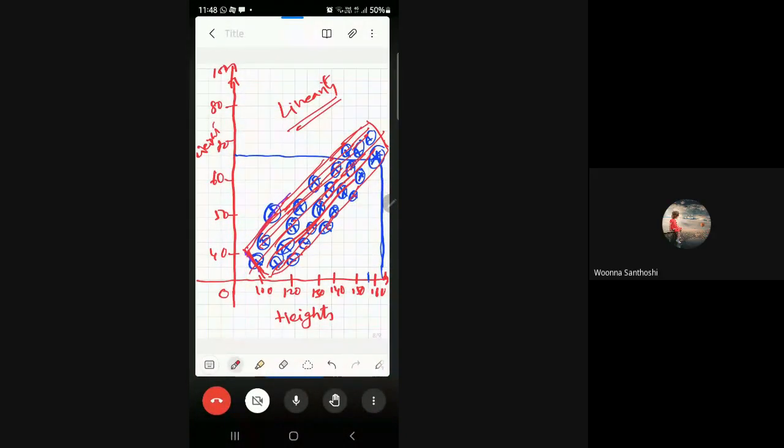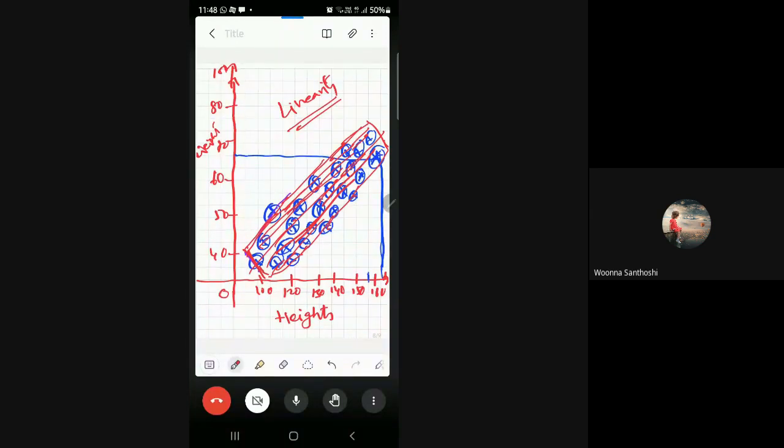Now we need to decide whether there exists positive correlation, negative correlation, or absence of correlation. I repeat, when the data follows linearity, then we can say that there exists correlation. But we need to decide whether it is positive correlation, negative correlation, or absence of correlation.